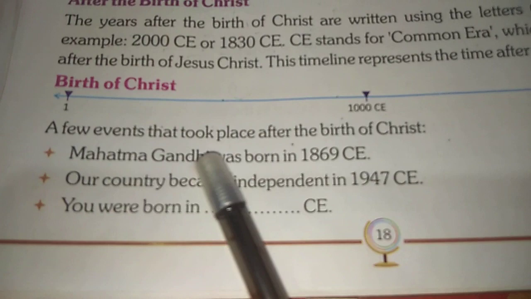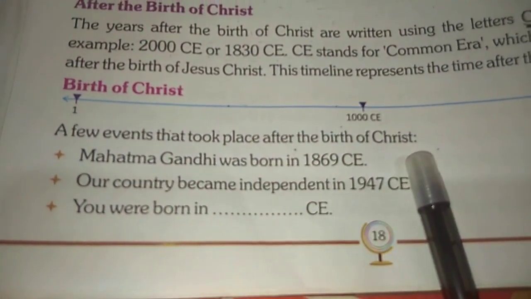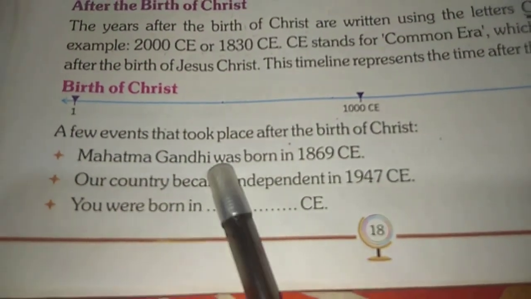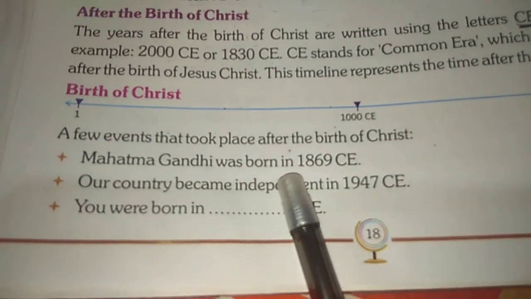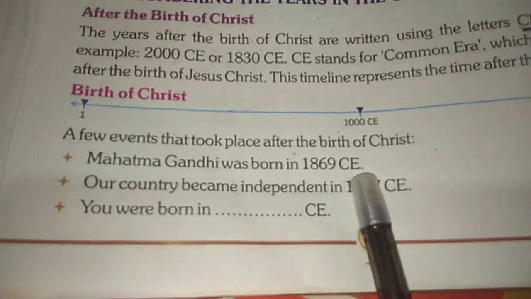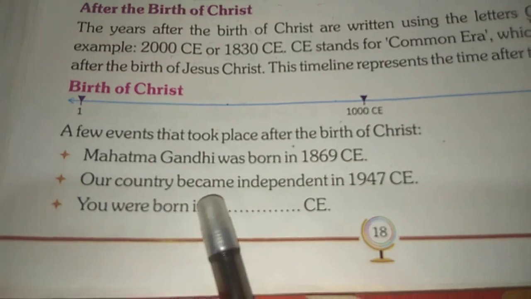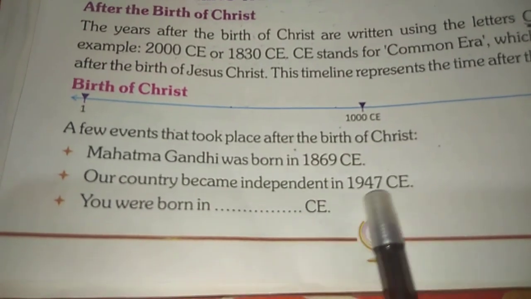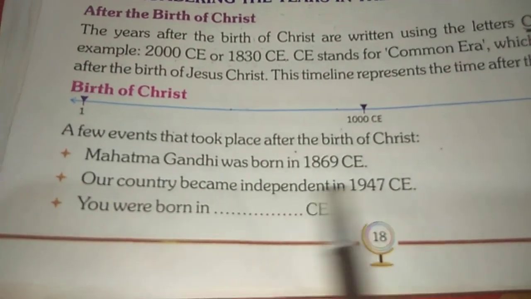A few events that took place after the birth of Christ. Mahatma Gandhi was born in 1869 CE. Our country became independent in 1947 CE.